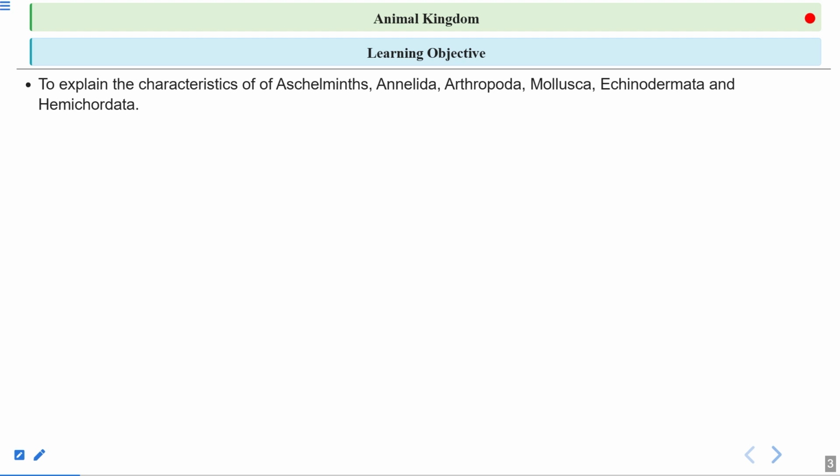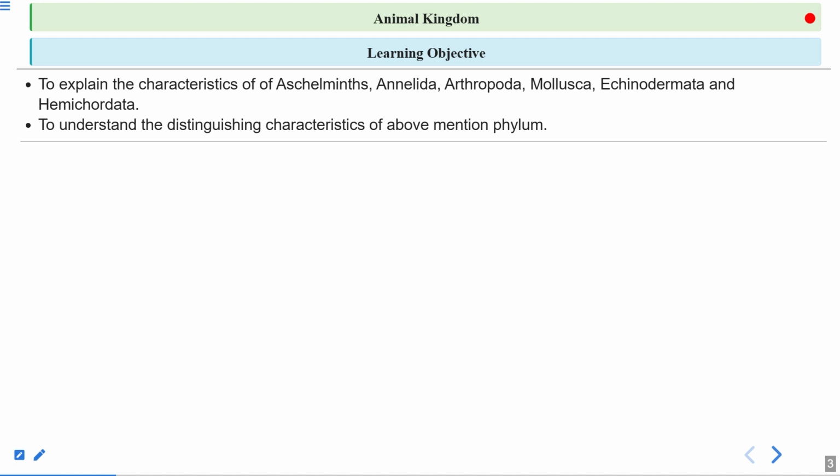We'll talk about the key characteristic features of these phyla. We'll talk about the excretory system in these organisms, how they reproduce, what their body organization is, whether they have organ system level of organization, and what the locomotion is, how they move. We'll talk about all of these features of the members of these phyla.